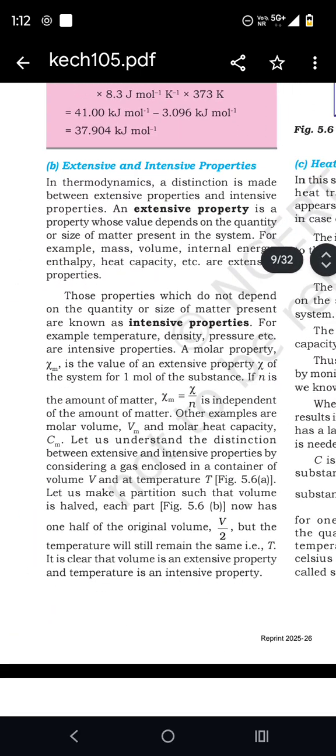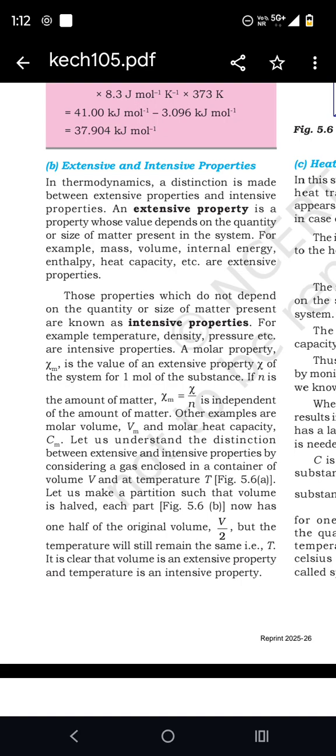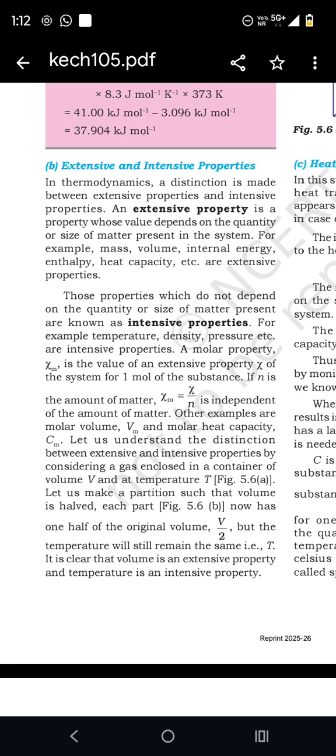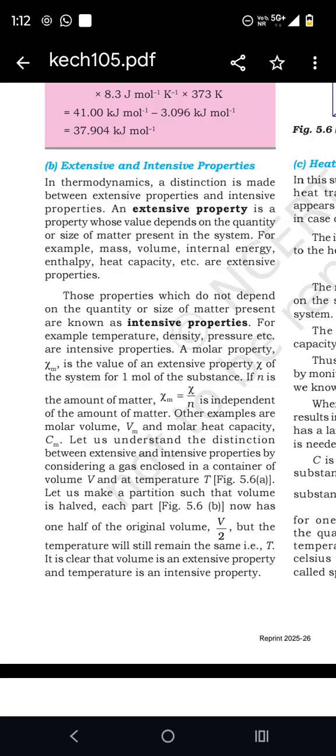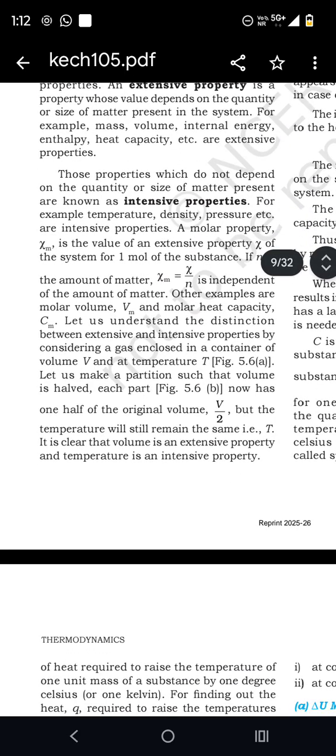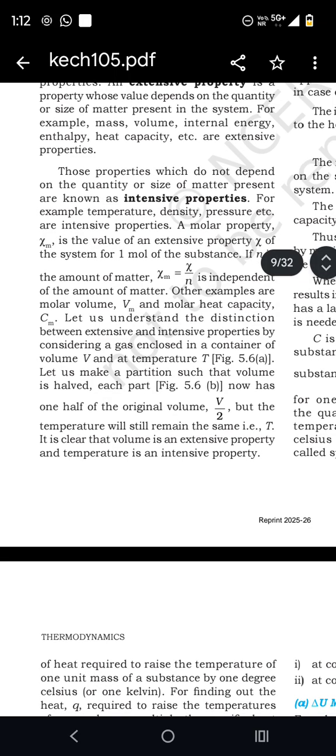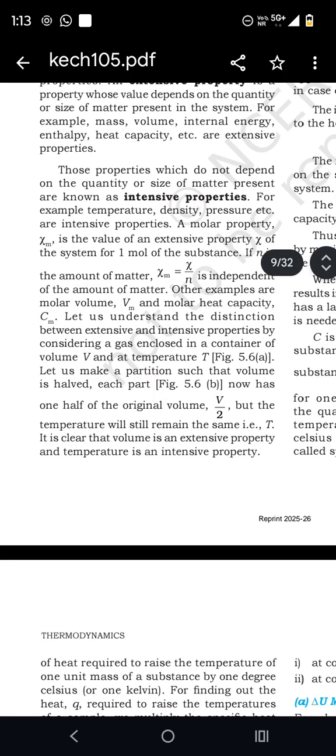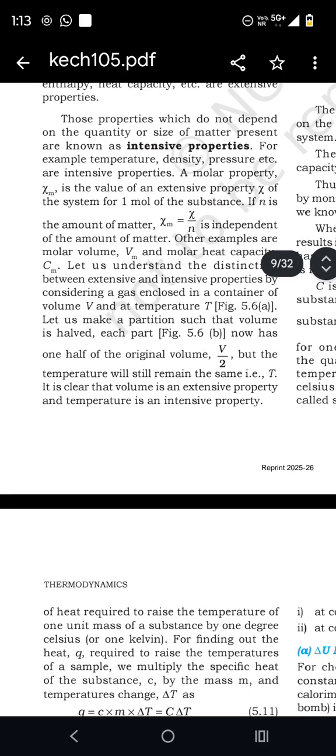In thermodynamics, a distinction is made between extensive properties and intensive properties. An extensive property is a property whose value depends upon the quantity or size of matter present in the system, for example mass, volume, internal energy, enthalpy. Those properties which do not depend on the quantity or size of matter present are known as intensive properties. For example, temperature, density, pressure, etc. are intensive properties.